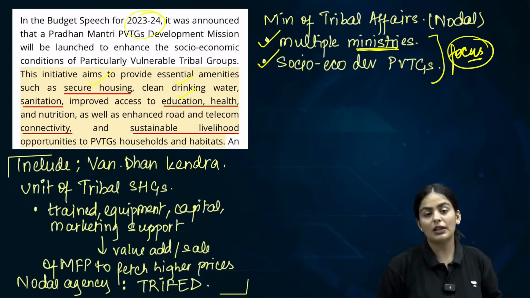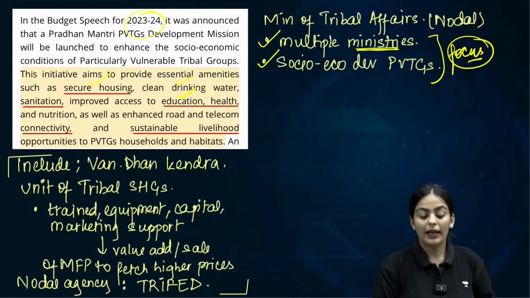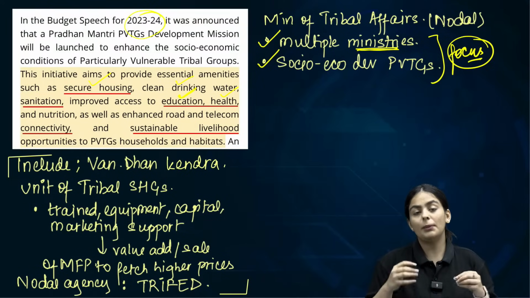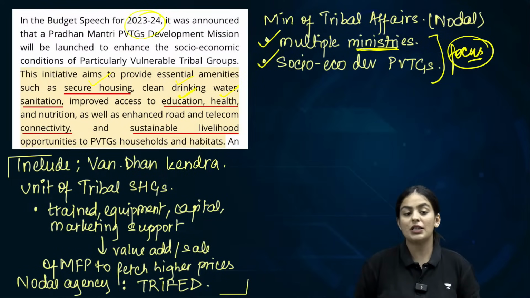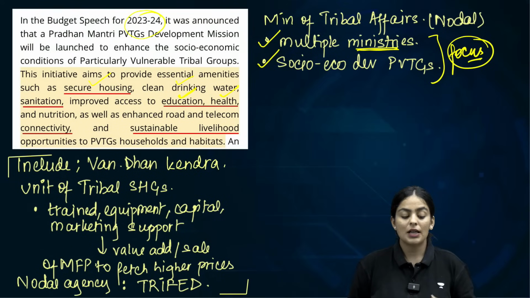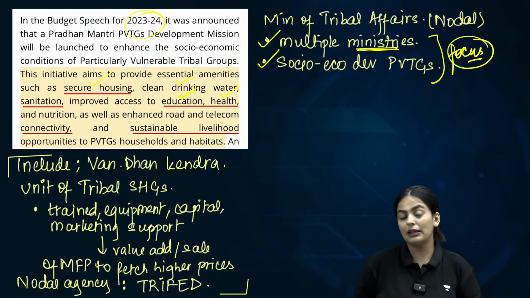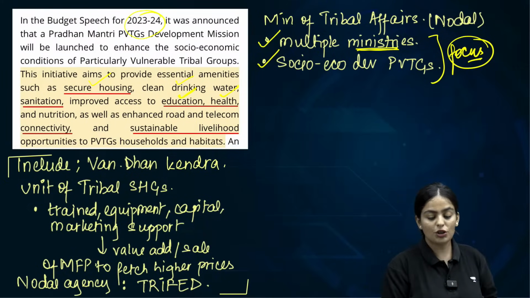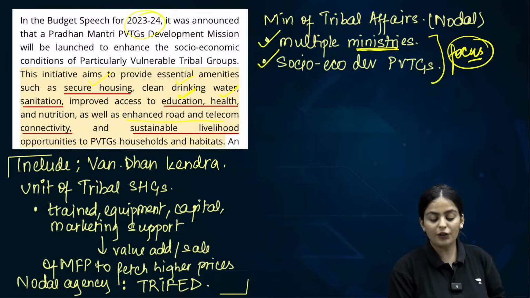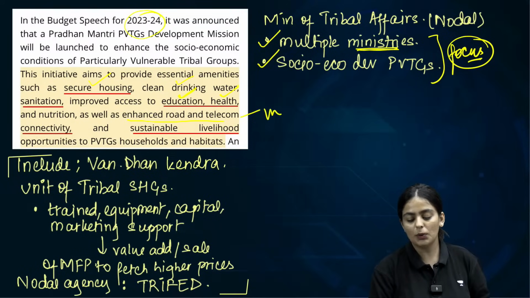So your education related parameters will be checked on. Health related centers will be opened in areas of PVTGs. A lot of PVTGs suffer from a lot of diseases which are very different from the mainstream population. Most of them suffer from something called sickle cell anemia as well. So nutrition, health, education, infrastructure in those areas will also be an important aspect.